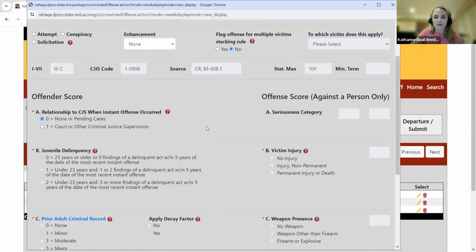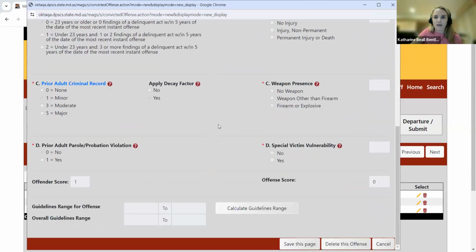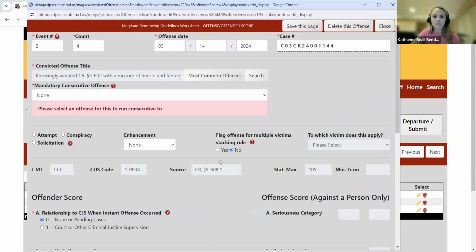Jumping down to the offender score, this is also a drug-related offense, so I'm just going to click Calculate Guidelines Range. Okay, so this is a new feature. This rule actually went into effect on February 1, and MAGS 12.0 now accounts for this scenario. I'm going to go ahead and click on this little information icon. We can see that once I clicked Calculate Guidelines Range for this particular offense, I get this drop down alert saying, please select an offense for this to run consecutive to.